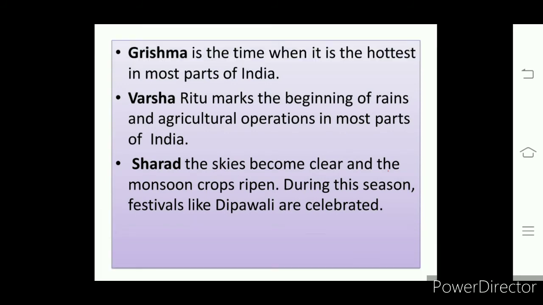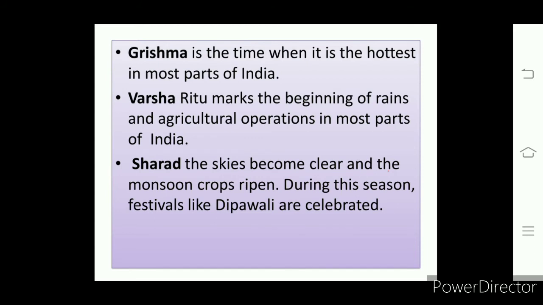Next, what is Grishma? It is the time when high temperatures are recorded in most parts of India. Grishma in the Sanskrit language means hot. So the hottest part of India is Grishma Ritu.